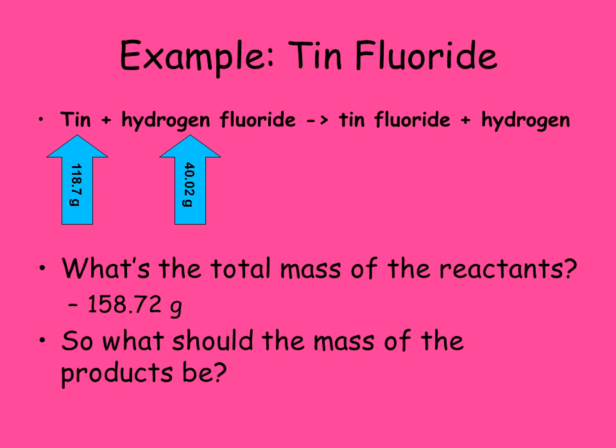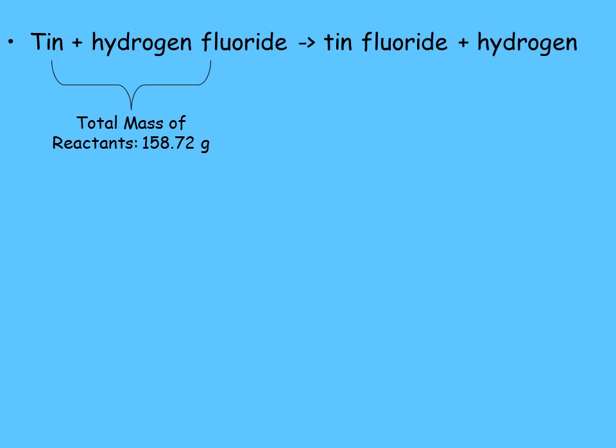So another question to you is, what would the mass of the products be? If the mass of the reactants is equal to the mass of the products, they would be the same thing, right? So 158.72 grams. Okay, so one more thing with this. We have the same equation here. We have tin plus hydrogen fluoride, and that makes tin fluoride plus hydrogen. So the total mass of the reactants we just said was 158.72. Okay, so now I know that I make 156.71 grams of tin fluoride.